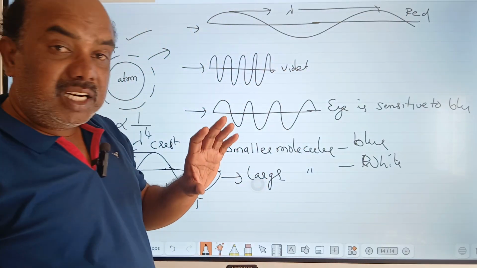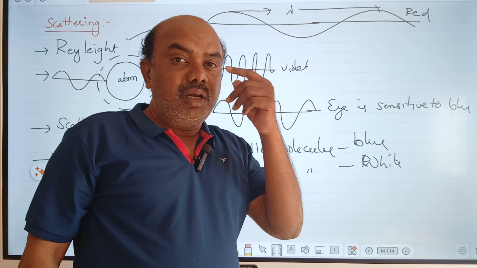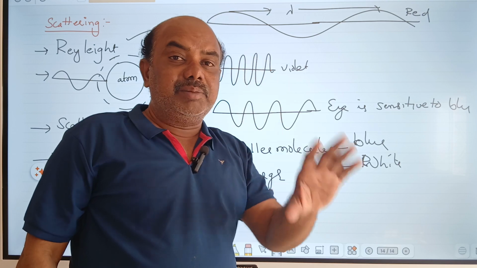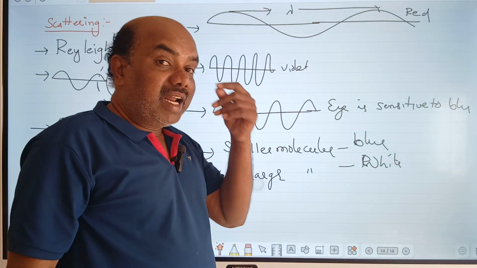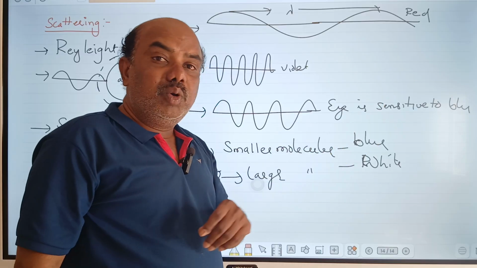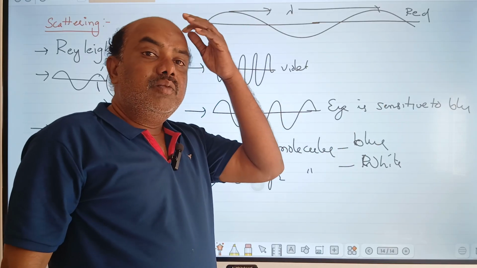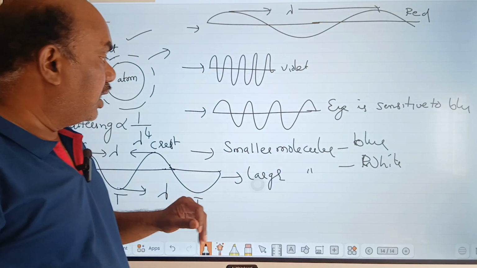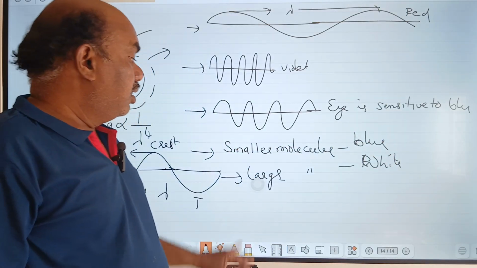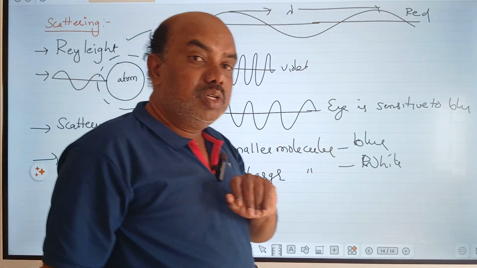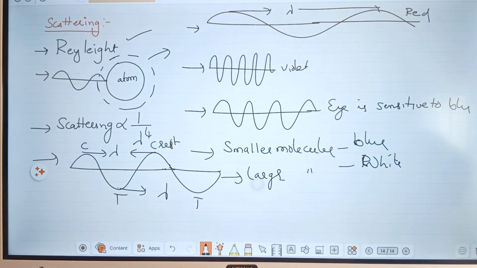But we cannot see violet because in our eyeball 125 million receptors are there, called cones and rods. Our eye cones are very sensitive to blue color. That is the reason we see the sky as blue. When sunlight scatters off smaller molecules, it emits blue color. When it scatters off larger molecules, the sky appears white in color.